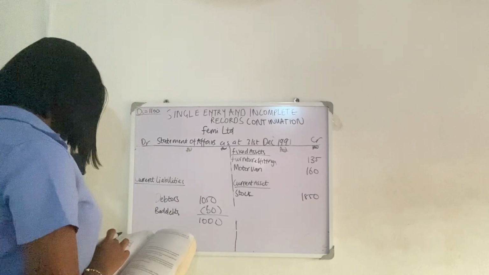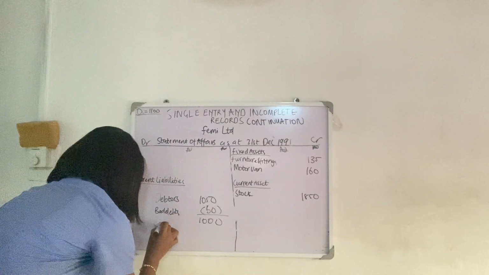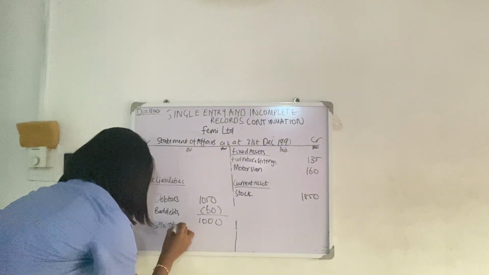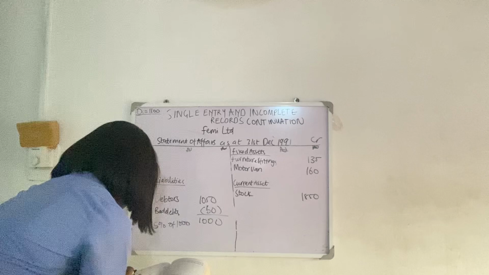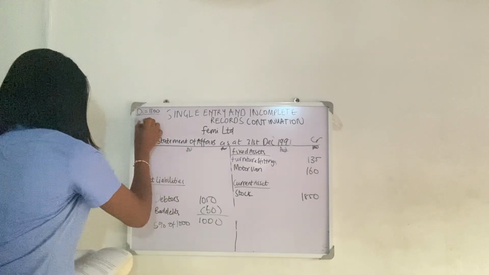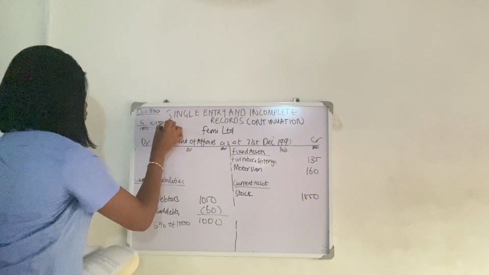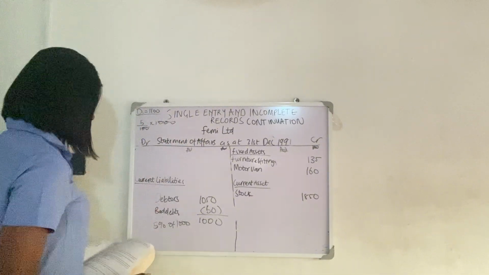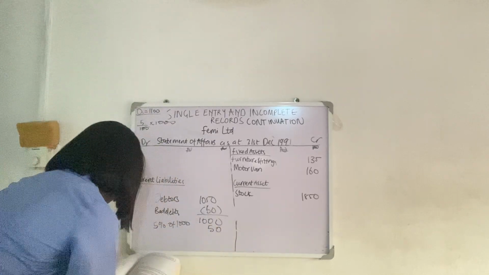5% of 1,000. And 5% of 1,000 is 50, right? 5 over 100 times 1,000. That's 5 times 10, that's 50. So 50, that's the provision that should be made.